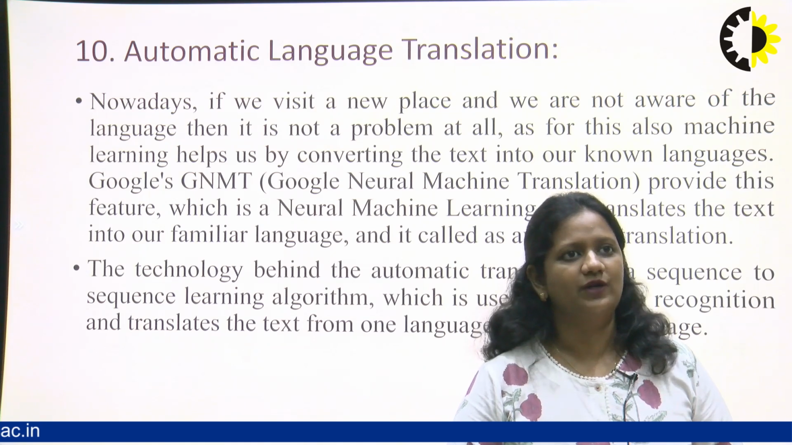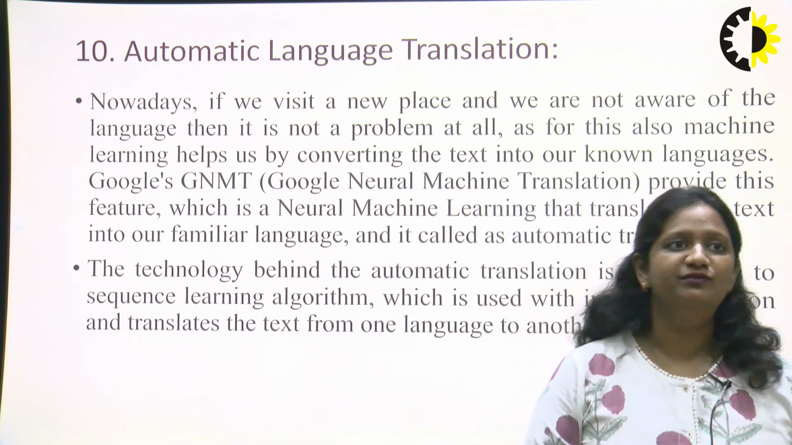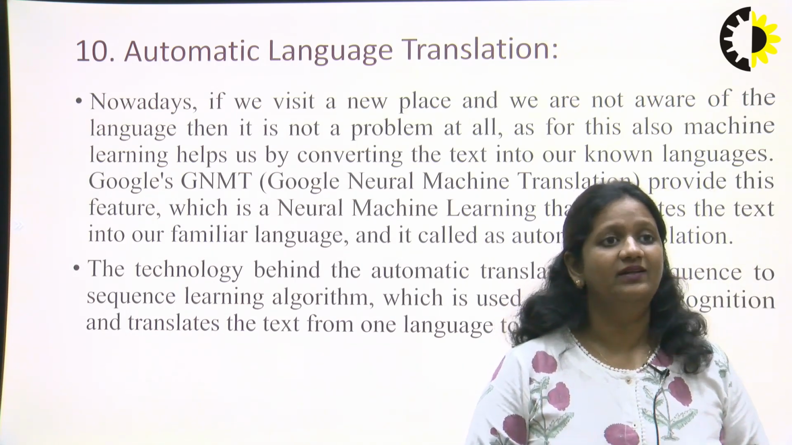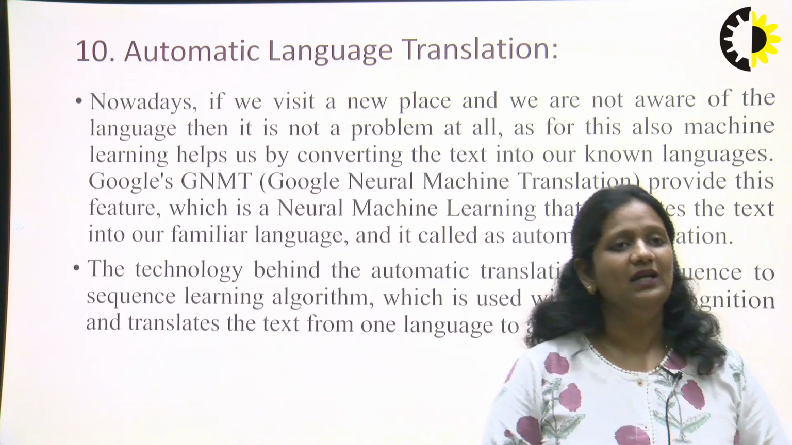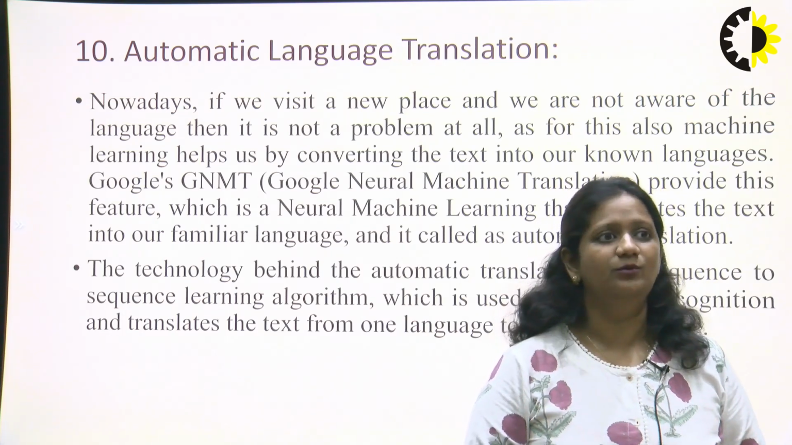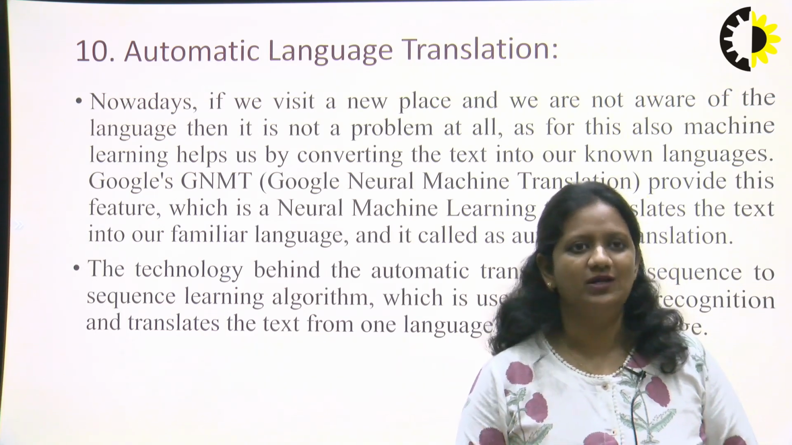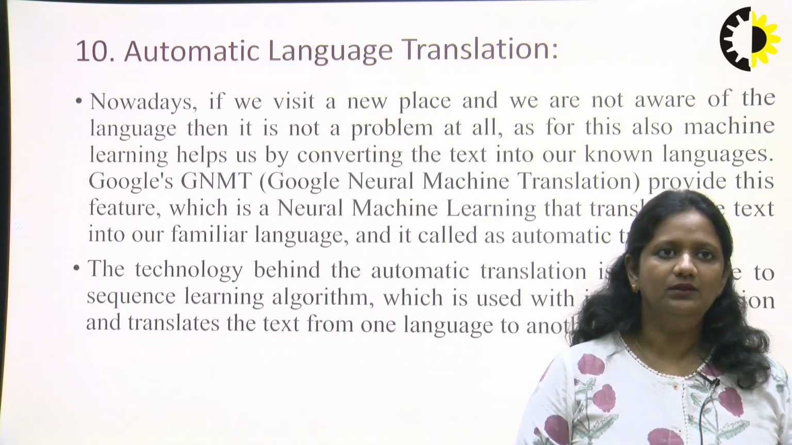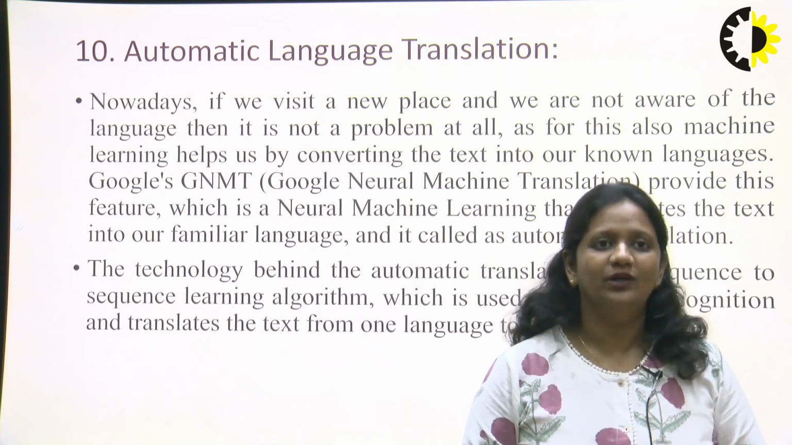Then the last one is automatic language translation. Nowadays, if we visit a new place and are not aware of the language, it is not a problem at all. For this, machine learning helps us by converting text. We see on our mobile the Google GNMT, Google Neural Machine Translation, that automatically converts languages. So there is not a problem at all.